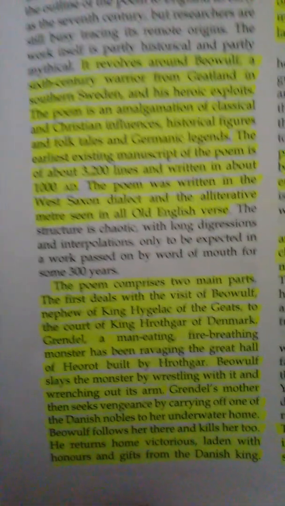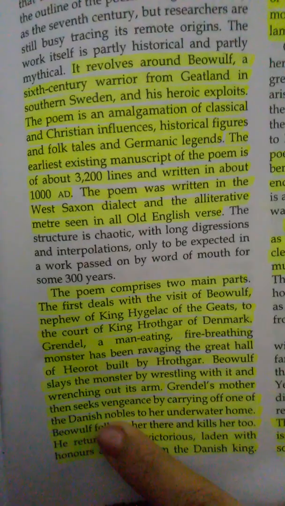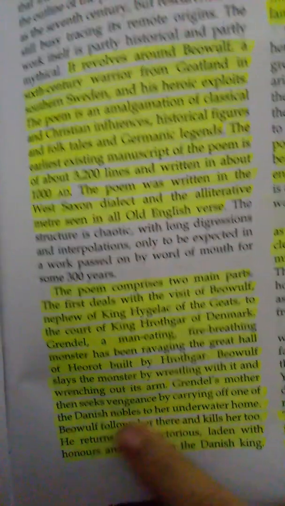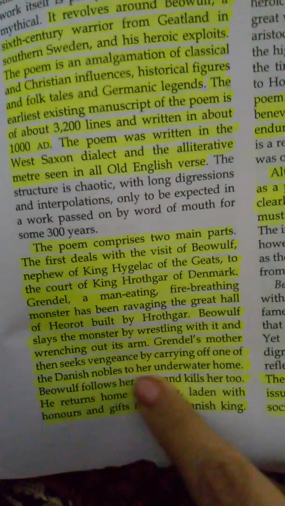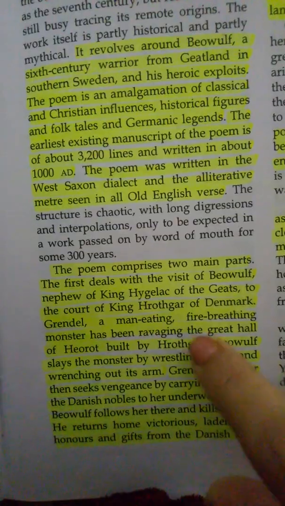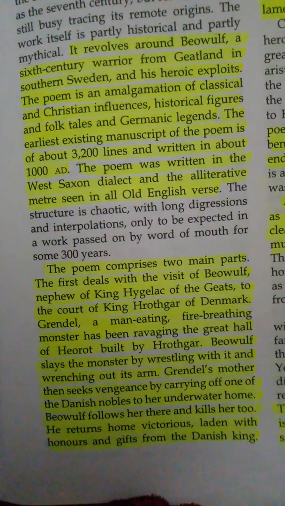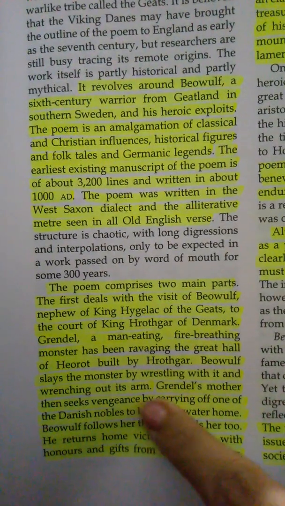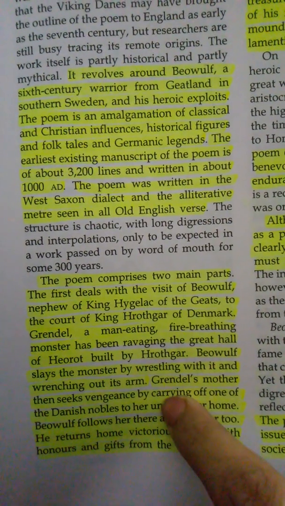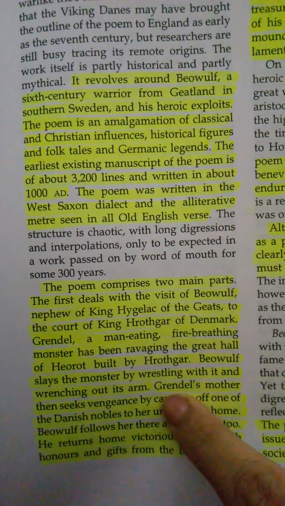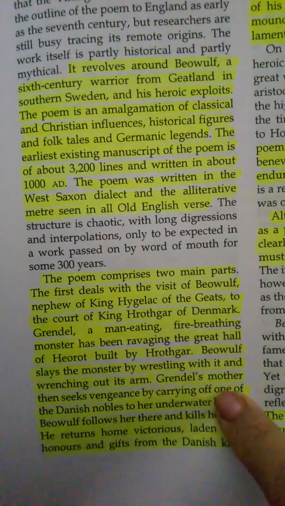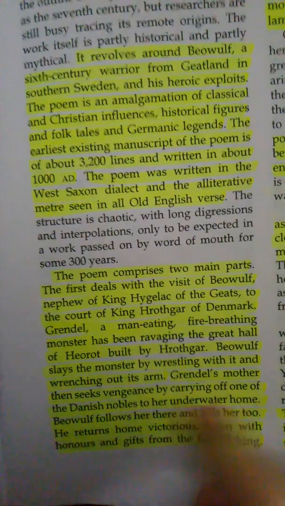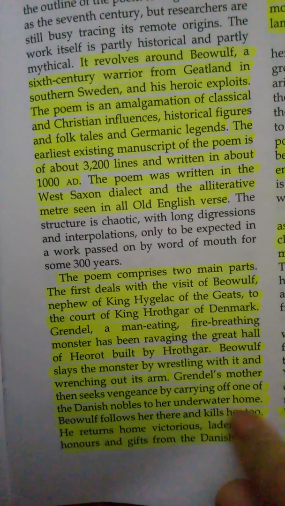Now, Beowulf slays the monster by wrestling with it and wrenching out its arm. Grendel's mother then seeks vengeance by carrying off one of the Danish nobles to her underwater home. So basically, Beowulf has killed the monster by wrestling with it barehanded, and in order to take revenge, Grendel's mother then seeks vengeance, यानी कि वो बदला लेने आती है, by carrying off एक डैनिश नोबल को, अंडर वाटर होम में ले जाती है.